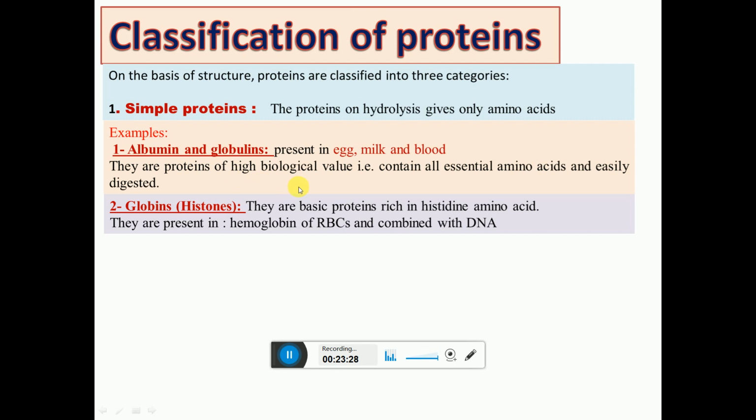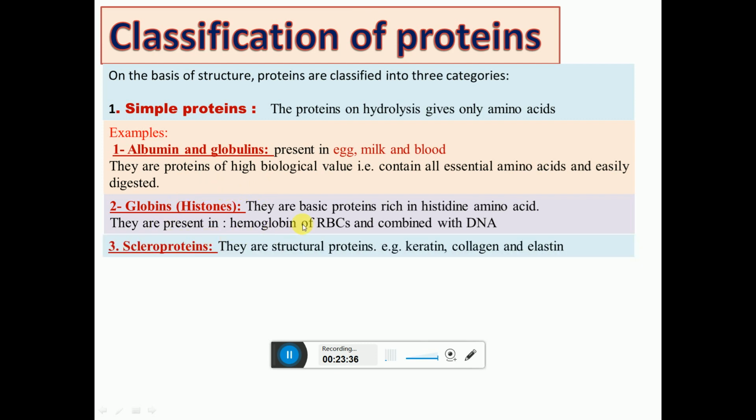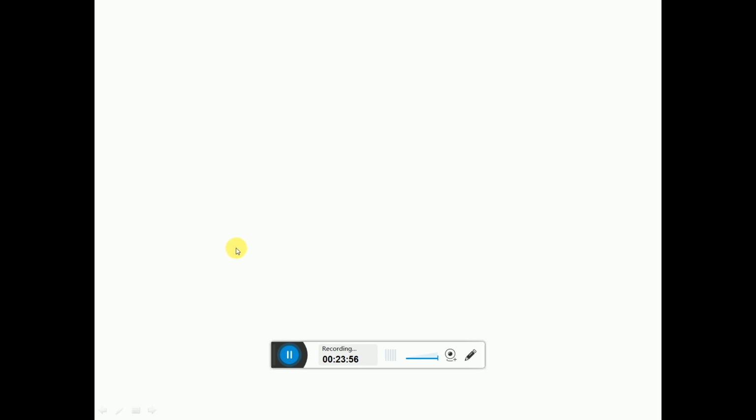They are proteins of high biological value, that is, they contain all essential amino acids and they are easily digested. Then globins, they are basic proteins rich in the amino acid histidine. They are present in the hemoglobin of RBC and combined with the DNA. Then scleroproteins, they are structural proteins: keratin, collagen and elastin. They are simple proteins. Then gliadins, proteins present in cereals.